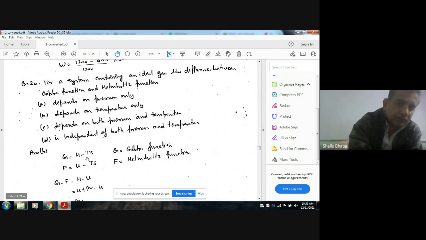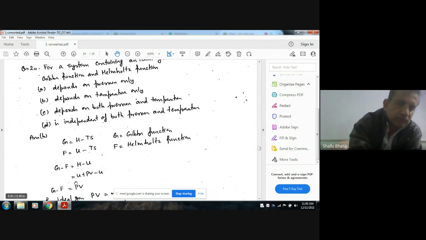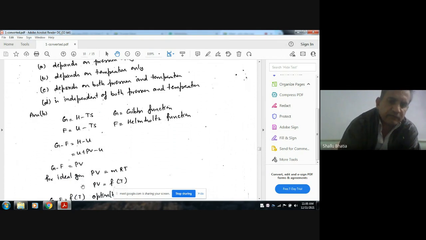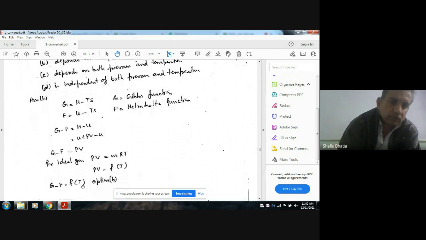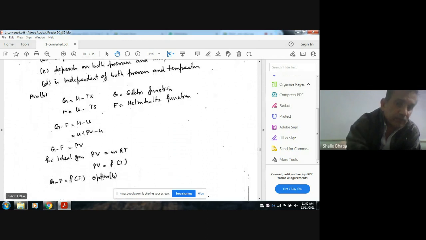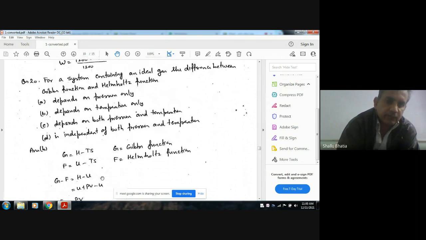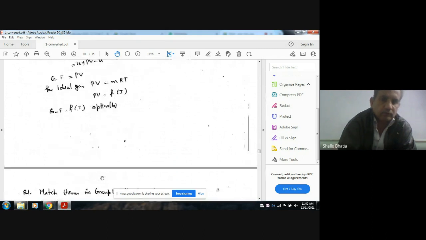Gibbs function is given as G equals H minus Ts, and Helmholtz function is given as U minus Ts. So the difference is H minus U, which is equal to PV. Now PV for an ideal gas is mRT. So G minus F will depend upon only temperature, because m and R are constant.